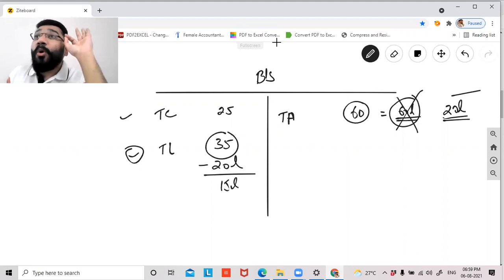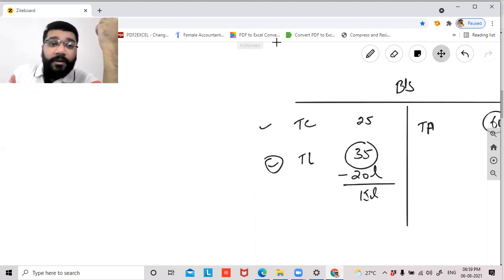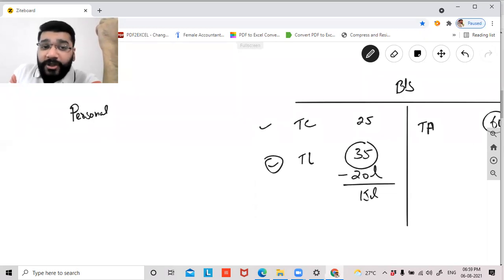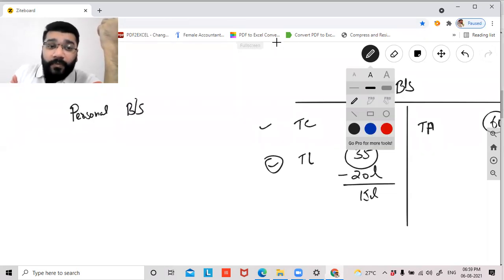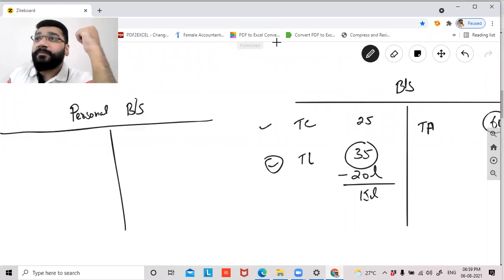15 lakh rupees. What will the banker do? Banker will straight away go to your house, take all your documents. Obviously the partners will have their personal assets, holding those assets in their personal capacity, their house, their farmhouse, so many things. So now what will happen here is the personal balance sheet of the entrepreneur or the partner will be perused.